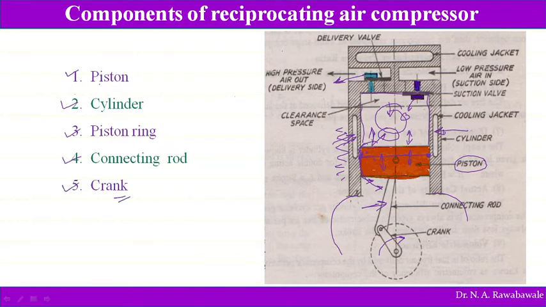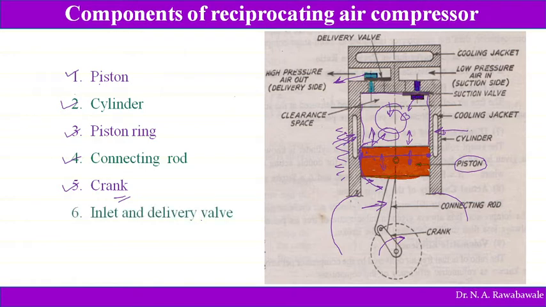The crank is nothing but a rotary part, which transfers the rotary motion or power produced in the engine or electrical motor to the compressor, and this rotary motion is converted by the connecting rod into oscillatory motion and then into the reciprocating motion of the piston.